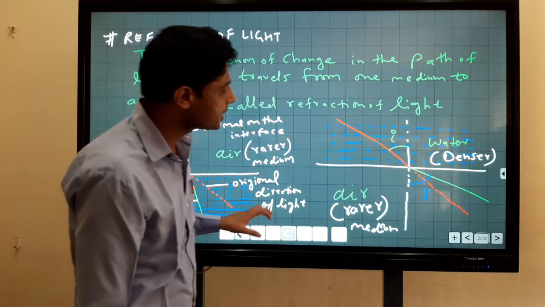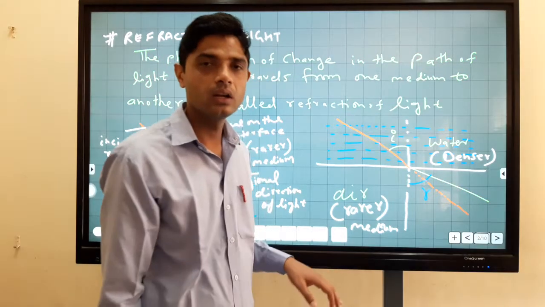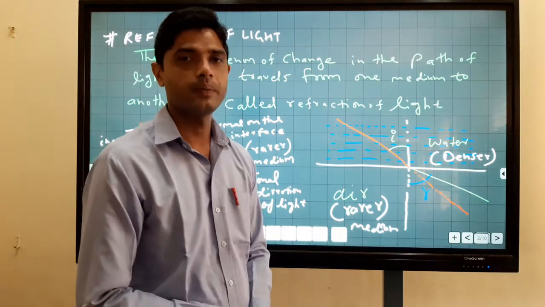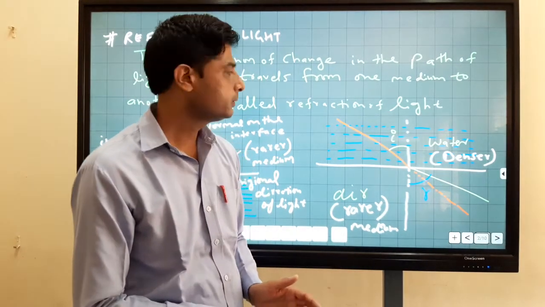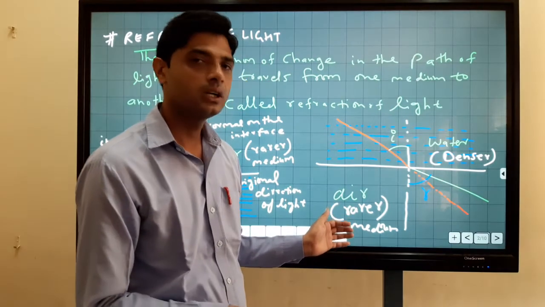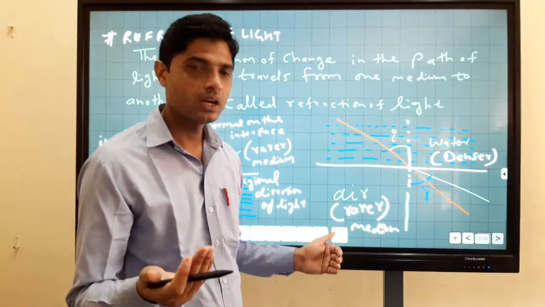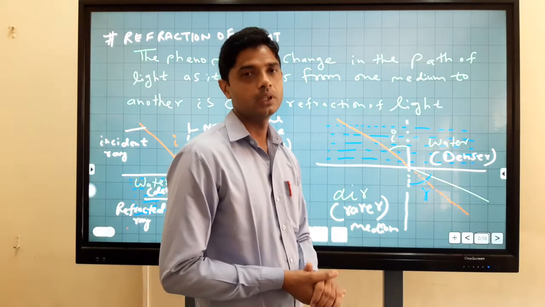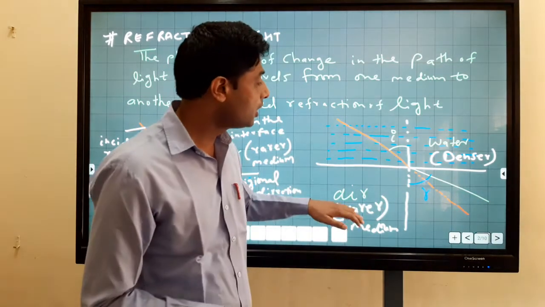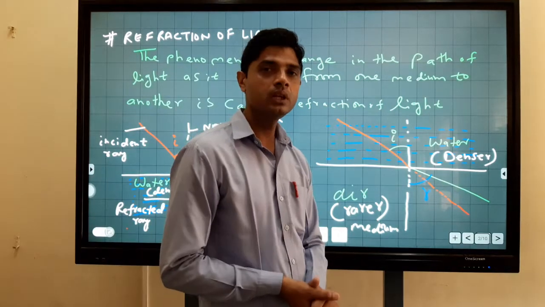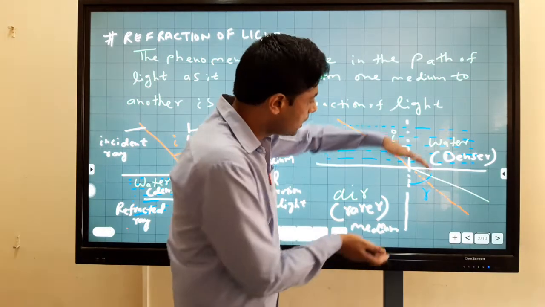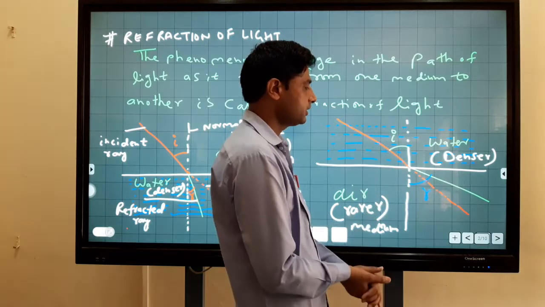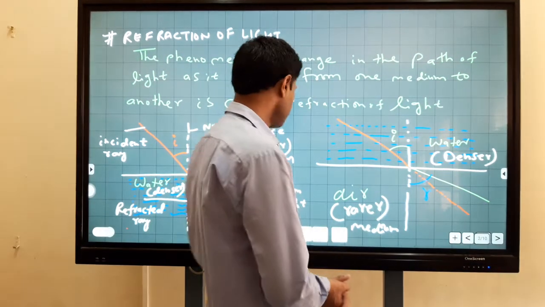But when a ray of light travels from denser to rare, the speed of light will increase in this medium with respect to the denser medium. It means it moves away from the normal. It means it travels a larger distance in this medium.